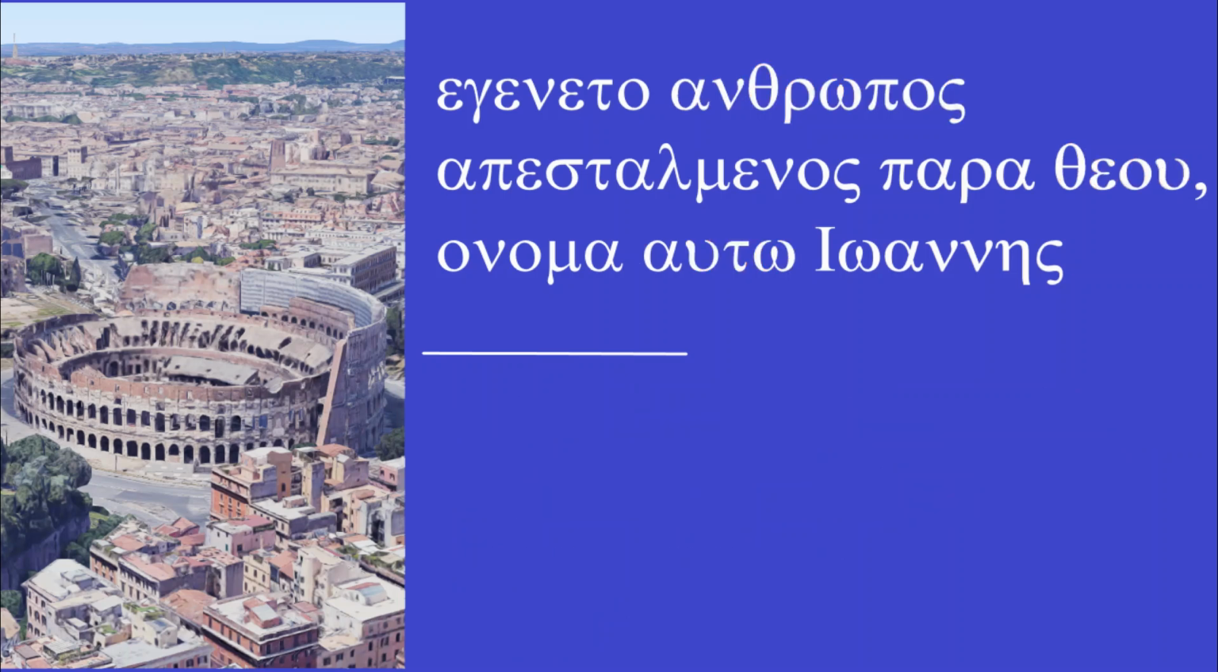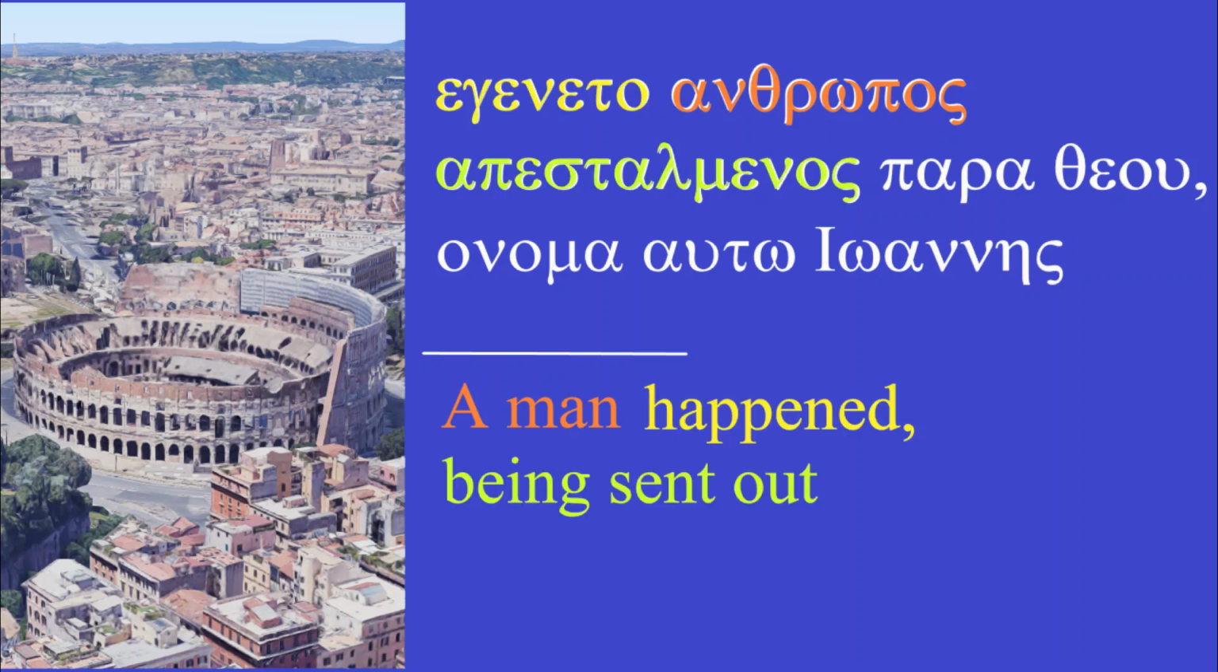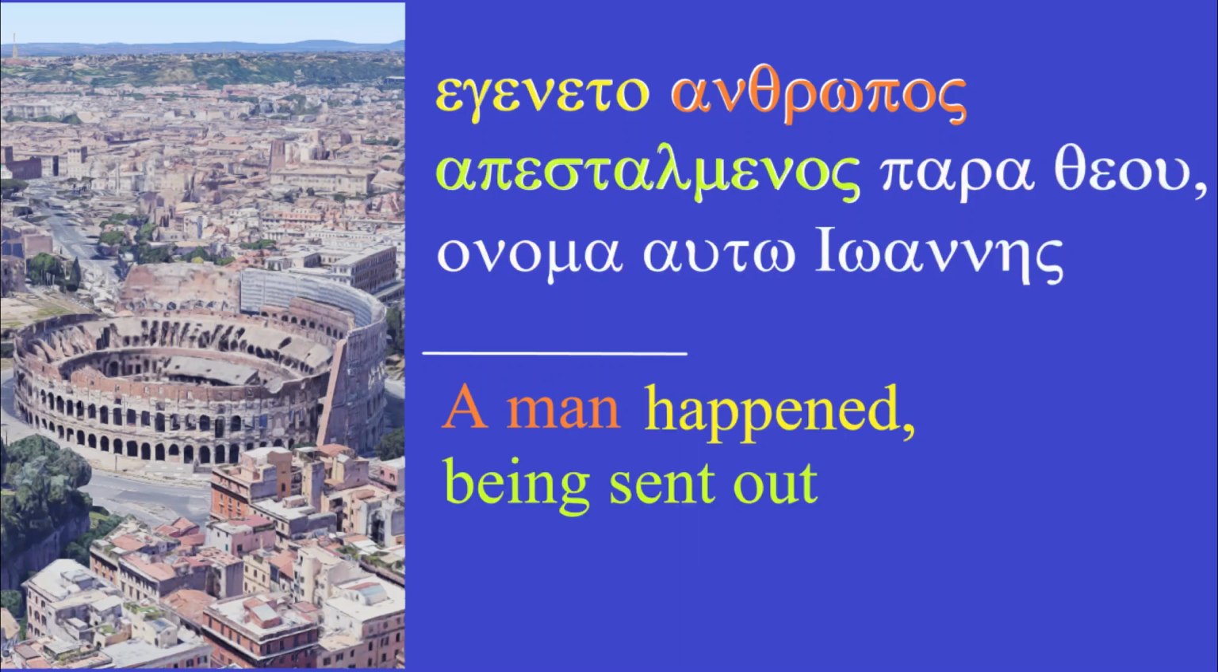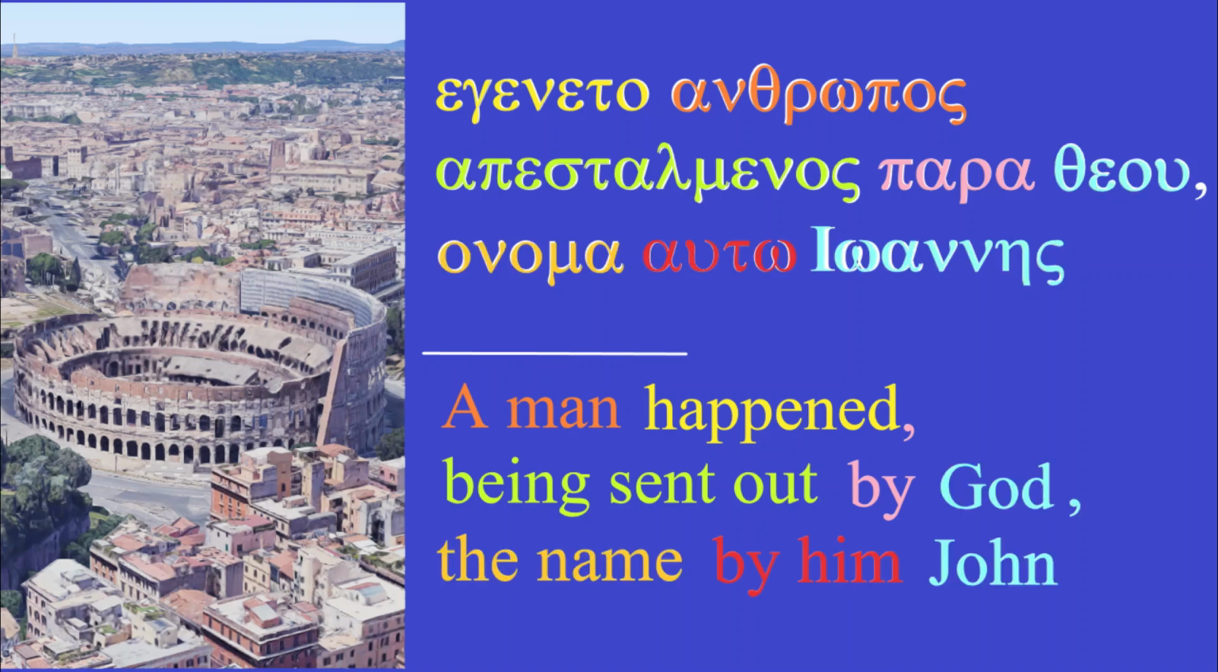Now that we have gone over the grammar, we will run through this verse one more time with the English sentence structure. Anthropos, a man. Egeneto, happened. Apostelmenos, being sent out. Para, by. Theou, God. Onoma, the name. Auphto, by him. Ioannis, John. A man happened, being sent out by God, the name by him, John.